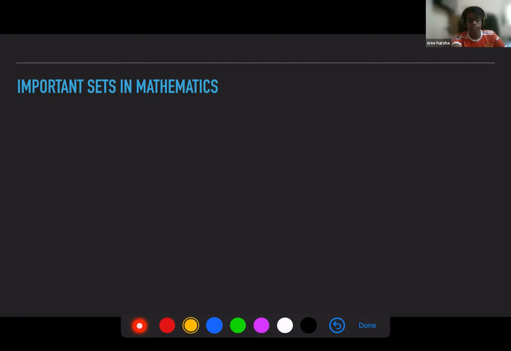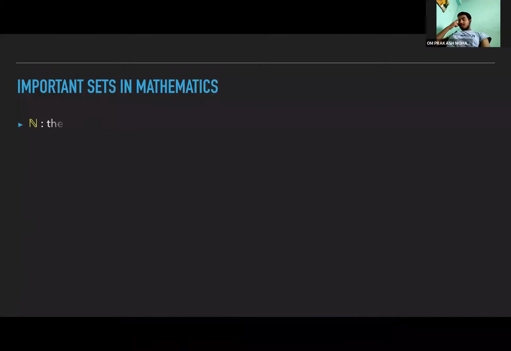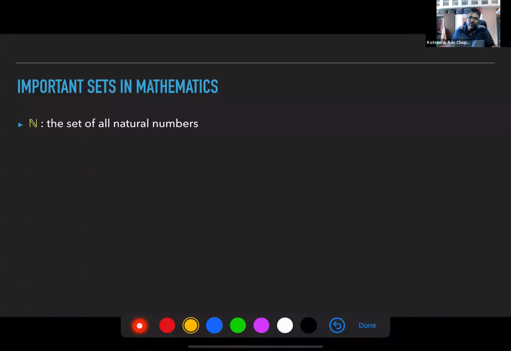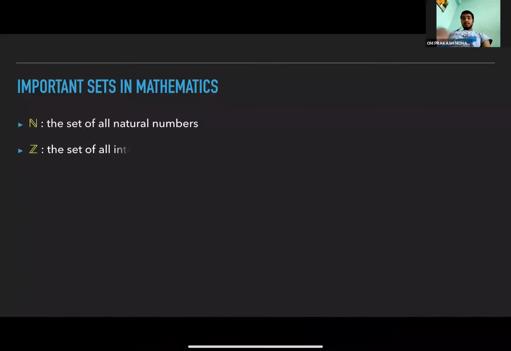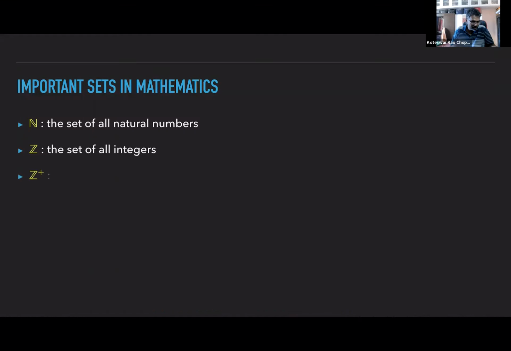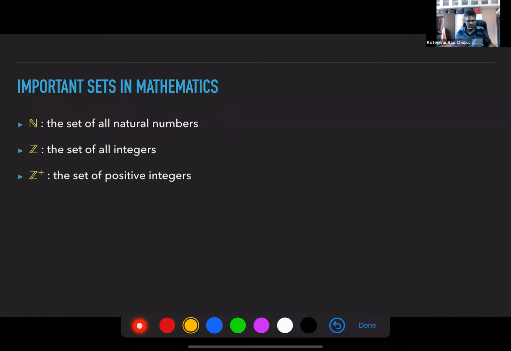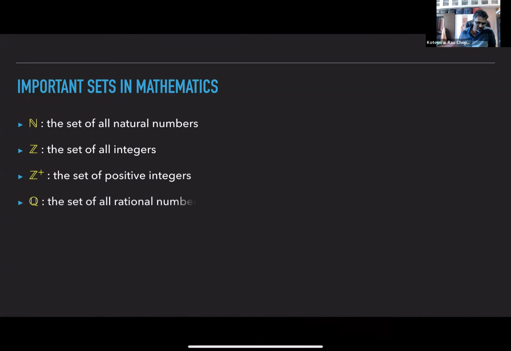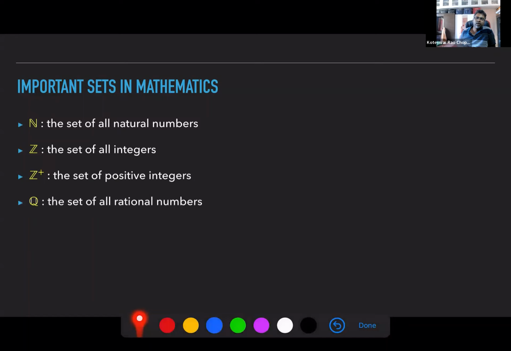Now you know the symbols for each of these sets, the letters that are used for each of these sets. N stands for the set of all natural numbers. You have Z, the set of all integers. If you place a plus sign above Z, that is the set of positive integers. And then Q stands for rational numbers.